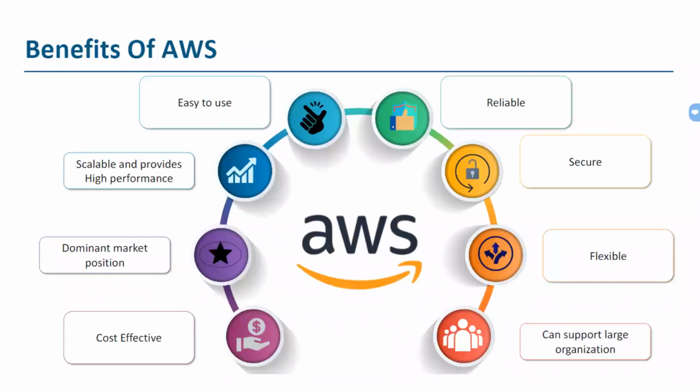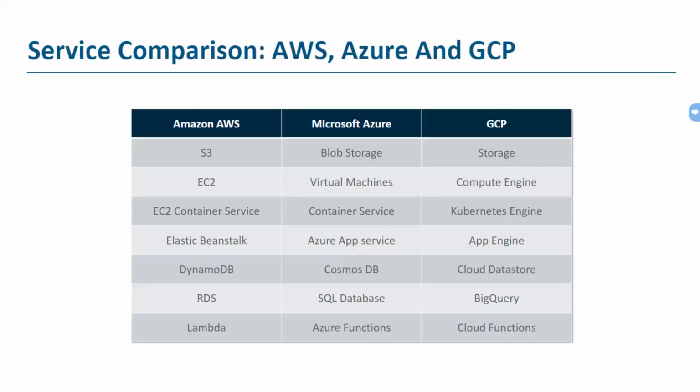Okay, we'll be talking about the benefits of AWS, which involve reliability, security, flexibility, and cost effectiveness, which is very important, a highly improved feature which AWS provides to their customers. Other than that, scalability and high performance are among the main components driving AWS far apart from their competitors. We'll be discussing these parts also.